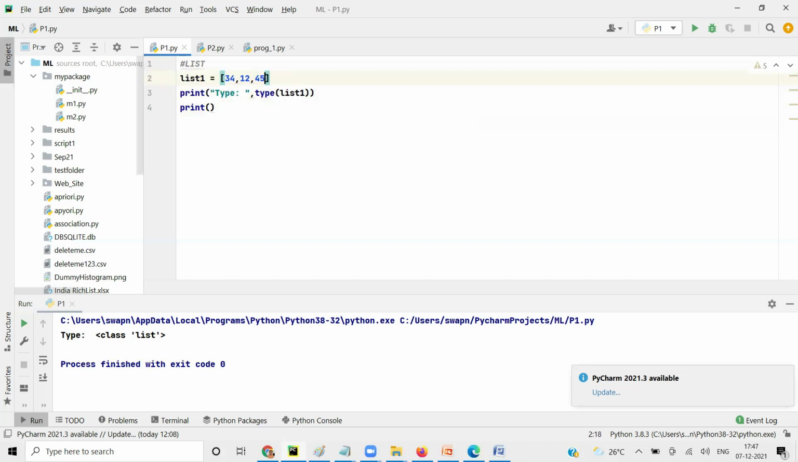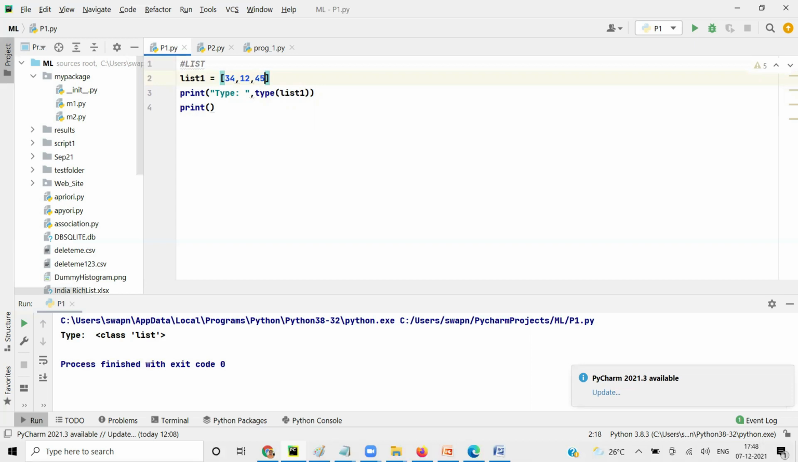All the values that you see here, 34, 12, 45, are separated by comma and put under one single square bracket. The moment you put square brackets, it means it's a list. And comma differentiates between one value and another. So when you have 34, 12, 45, it means list one has three values: 34, 12, and 45.